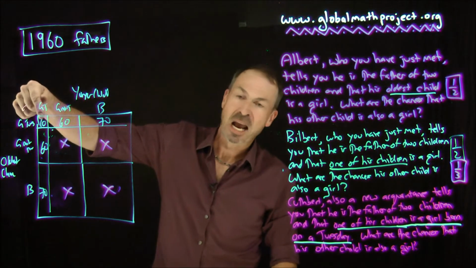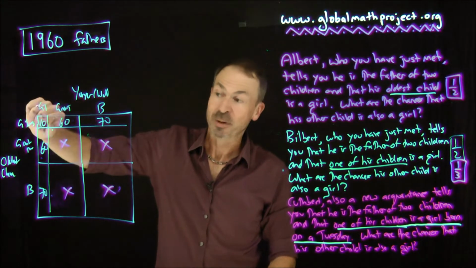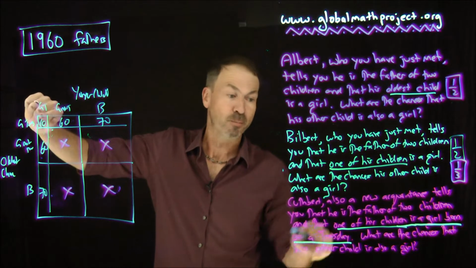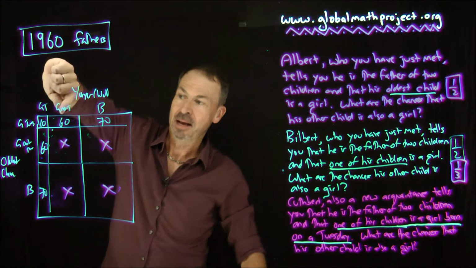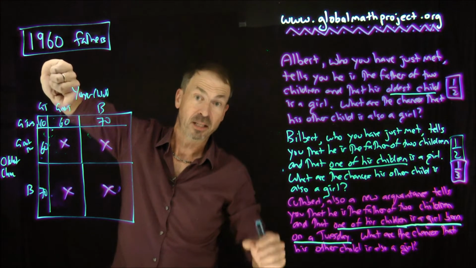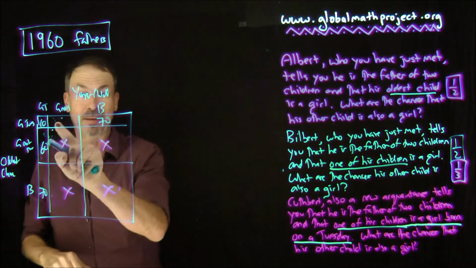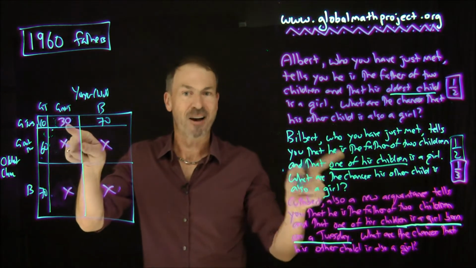Of these 10 fathers with two children, both born on Tuesdays, both girls, he would say, whatever the coin does, yes, all 10 of them would make that statement. Of these 60 fathers here, they have one girl born on Tuesday and one girl not born on Tuesday. So with a coin flip, half of these will make this claim and half won't.